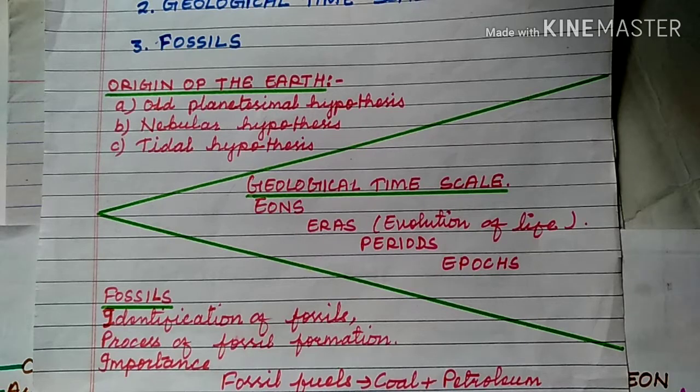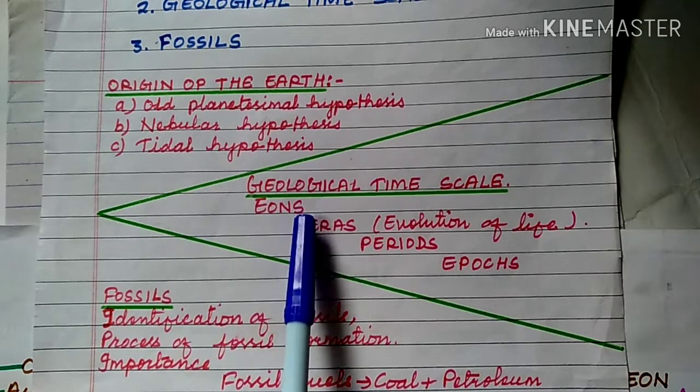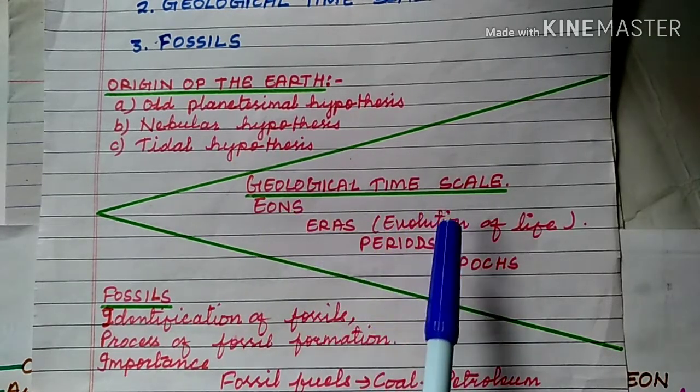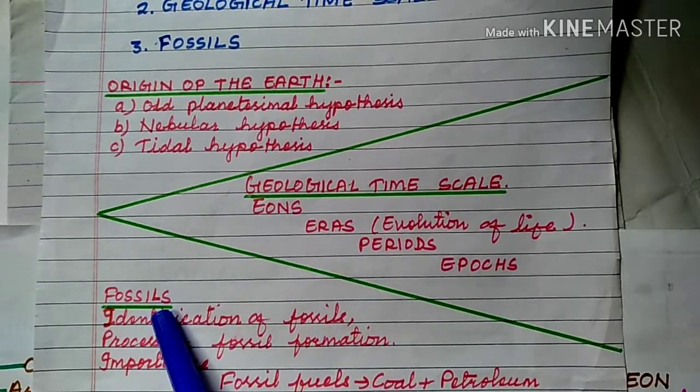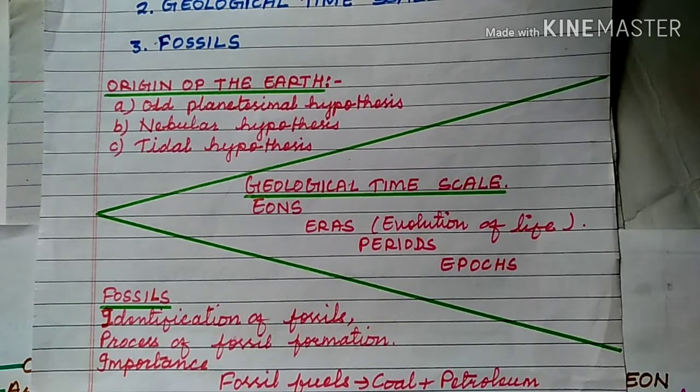History means description of the events that occurred in the past. So we are going to study about the events that took place on the earth from its origin to the present time. Here the chapter is divided into three broad parts. These are origin of the earth and geological time scale. In geological time scale we study evolution of life mainly, and the fossils. Now this part deals with fossils, part 3 of the chapter.